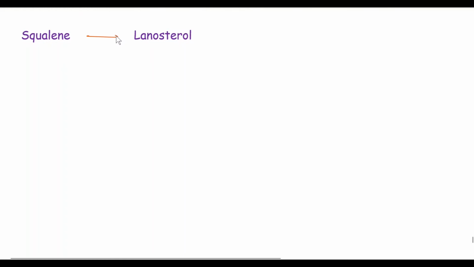Now we will see the biogenesis of lanosterol from squalene. So the first structure is squalene.